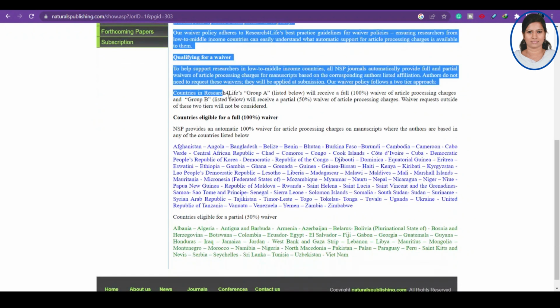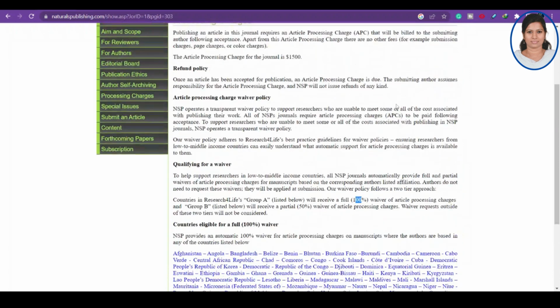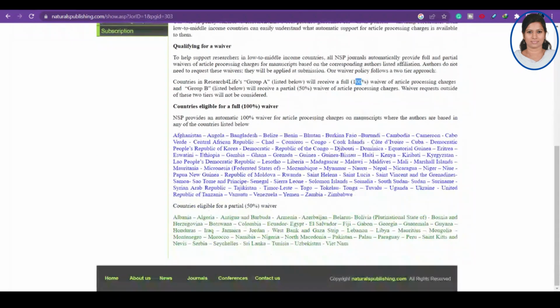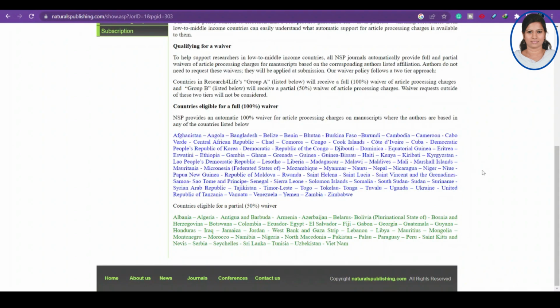Countries in group A will receive a 100% waiver, which means you don't have to pay if you are in group A. If you are living in one of these countries, then you don't have to pay any article processing charges. Countries belonging to group B are eligible for a 50% waiver.